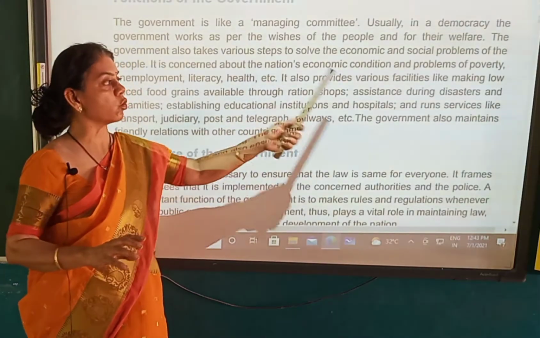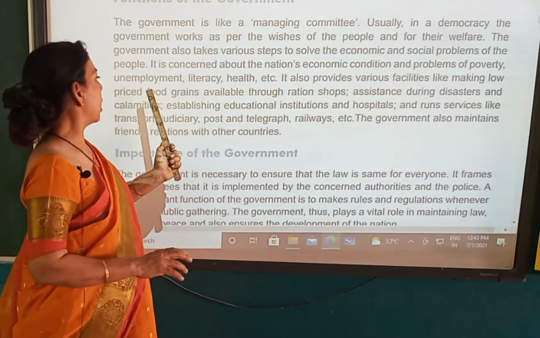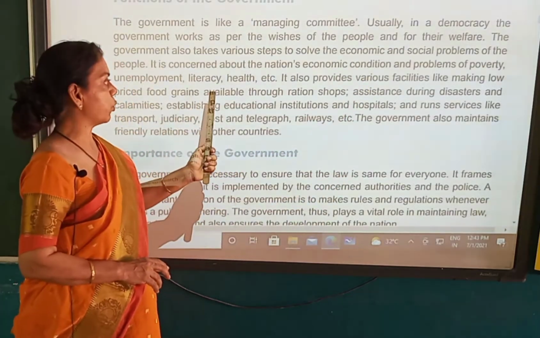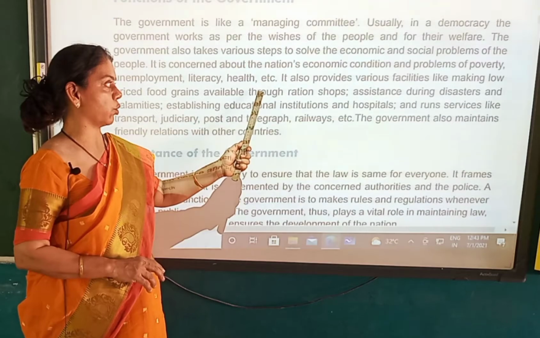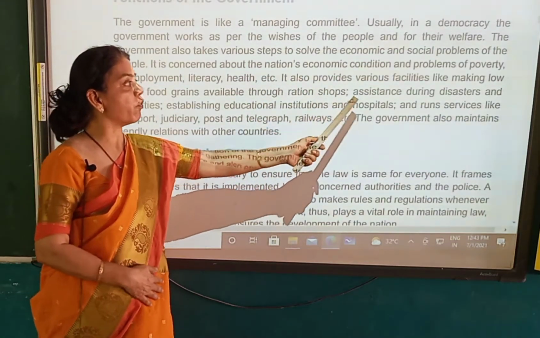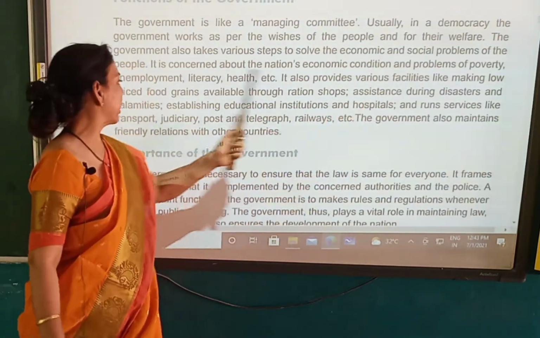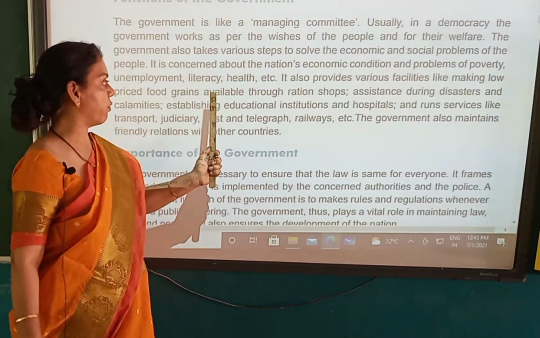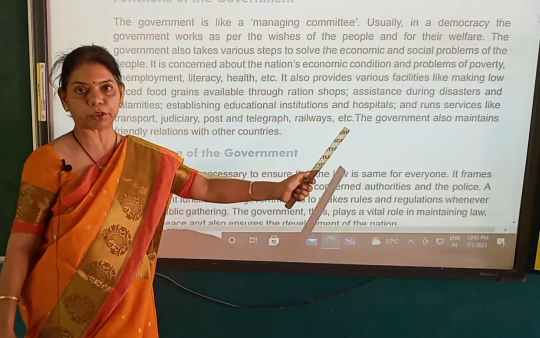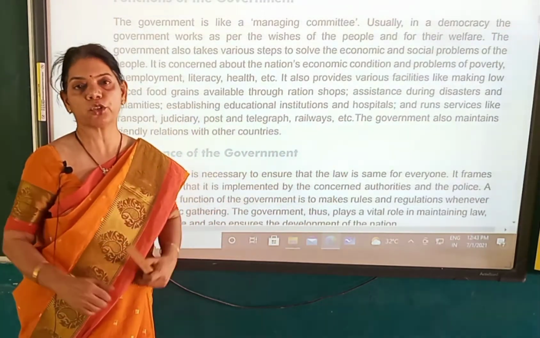So it also solves the problems of poverty, unemployment, literacy, health, etc. It also provides various facilities like making low price food grains available through ration shops. And you know what ration shops are?